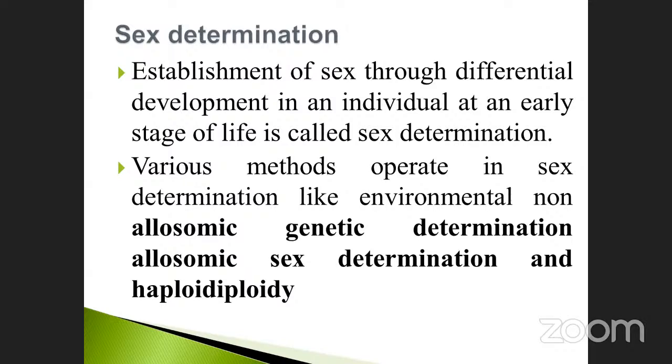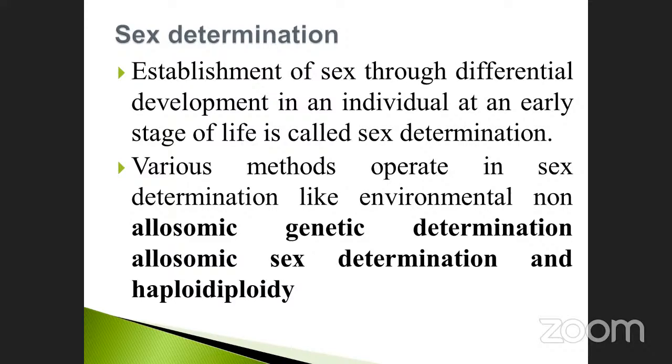See here, the various methods operating in sex determination are environmental, non-allosomic genetic determination, allosomic sex determination, and haplodiploidy. That means it starts from N and ends with the 2N category. You know that male as well as female have 46 chromosomes, isn't it?